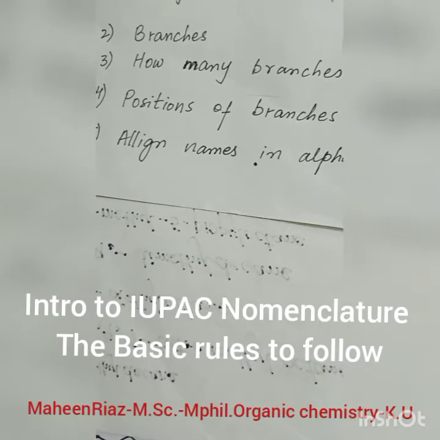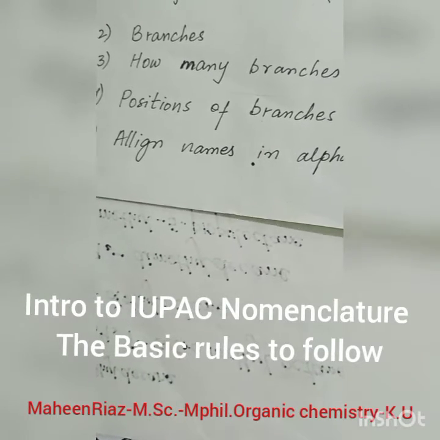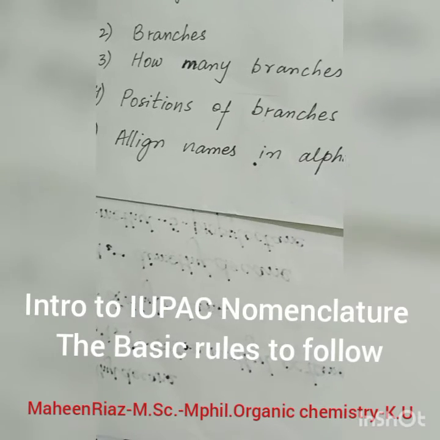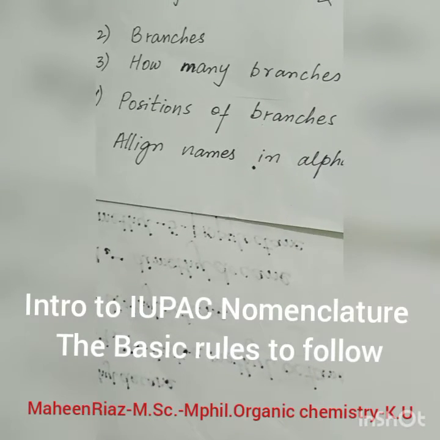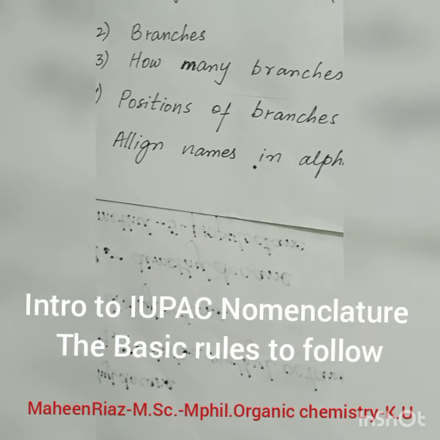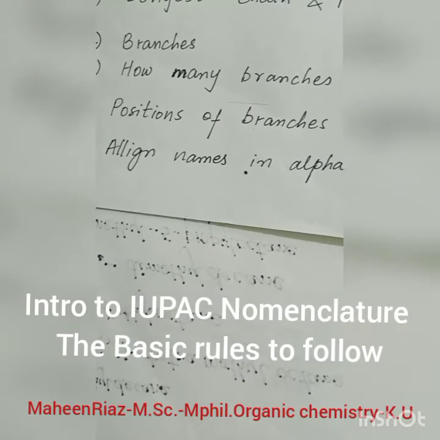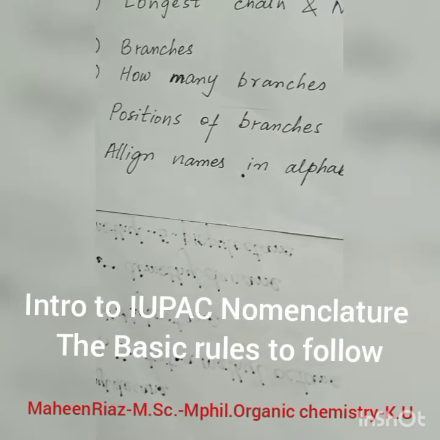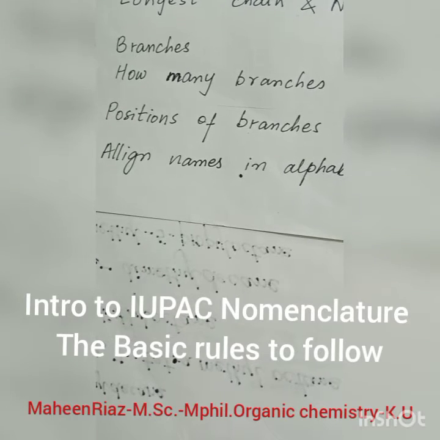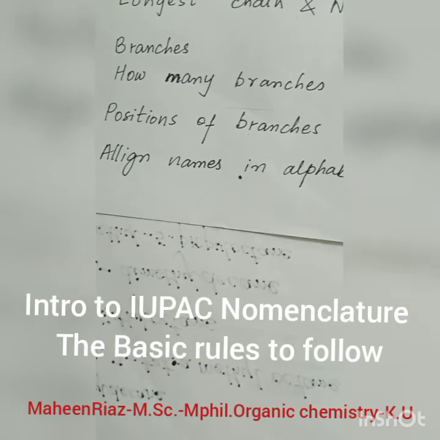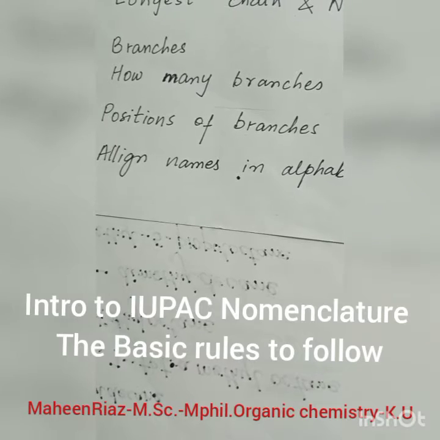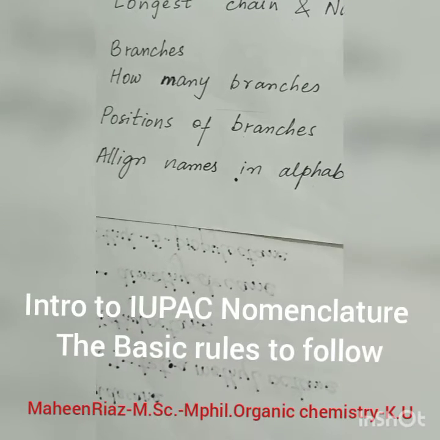The branches are basically the ethyl, methyl, propyl. If one carbon is attached as a branch, then we will name it as methyl. If a two-carbon branch is attached to the carbon skeleton, then we will name it as ethyl, because that branch is composed of two carbon atoms.